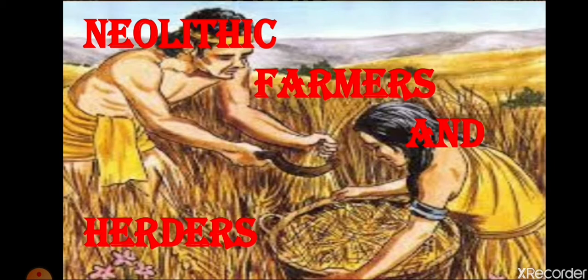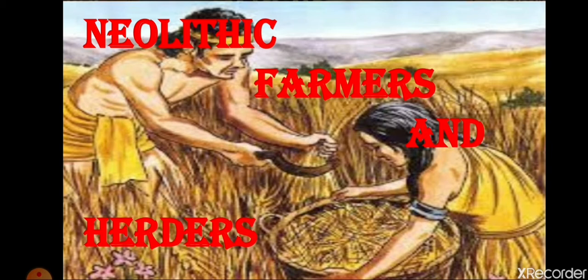We have seen how the tools of the Neolithic period were different from those of the Paleolithic and Mesolithic ages. Polished stone tools started being produced by early humans, and since farming was expanding, tools useful for farming came into existence.